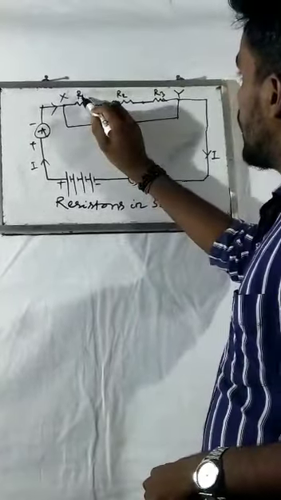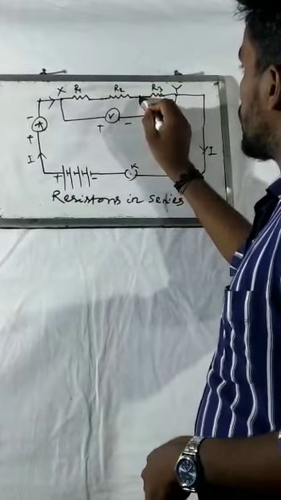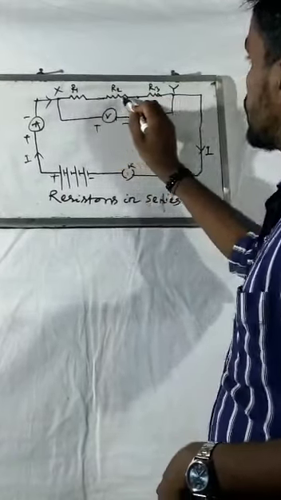Here you can see that R1 is a resistor. Its one terminal is connected with a terminal of R2. R2 is connected with a terminal of R3. This is called series connection.